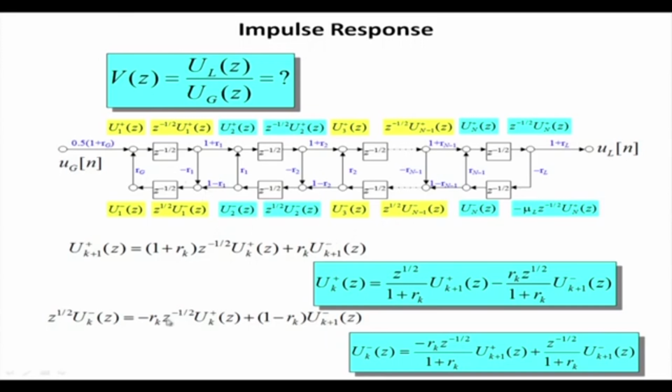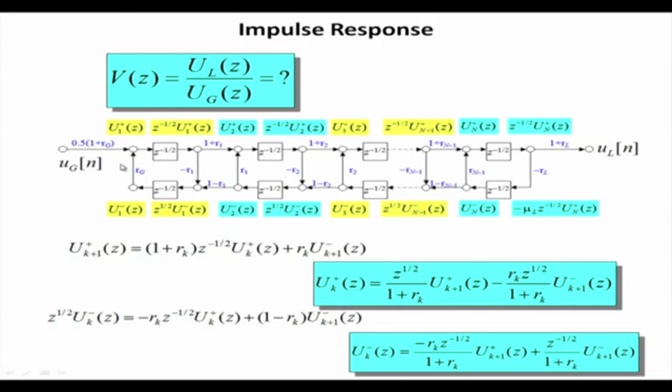So, let us use the simplest form of procedure for deriving the transfer function V(z), which is nothing but Ul(z) divided by Ug(z). How do you derive it? If I consider each one of the junctions as acting as a lattice, you see it is symmetrical. This is R1, this is R2, this is Rn minus 1, but all are symmetrical.